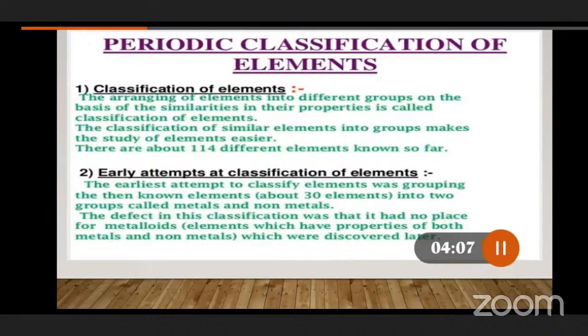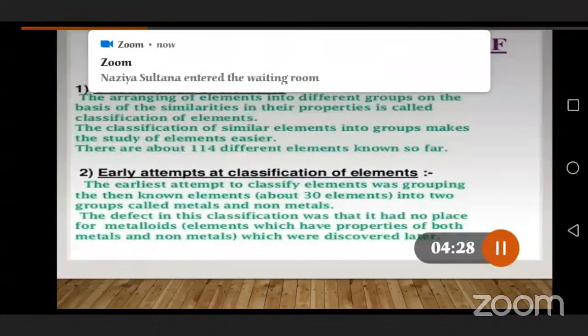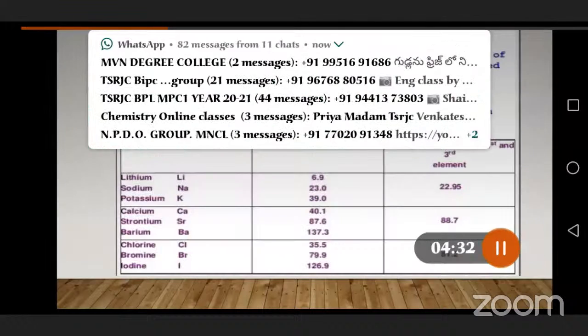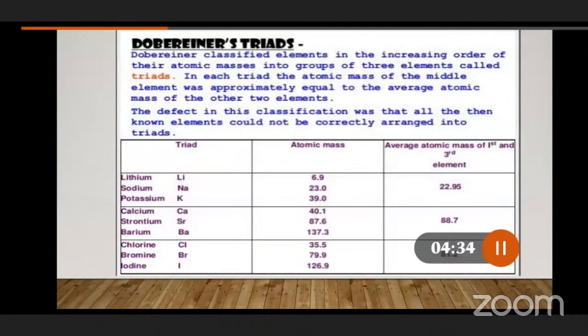After arranging the periodic table also, many different types of elements are coming. So there is a clear idea that we need to give a place for upcoming elements also. We need to arrange different periodic tables. Based on that, different scientists have given different ideas and views. If we observe the periodic table, the first periodic table, the first person is Mr.